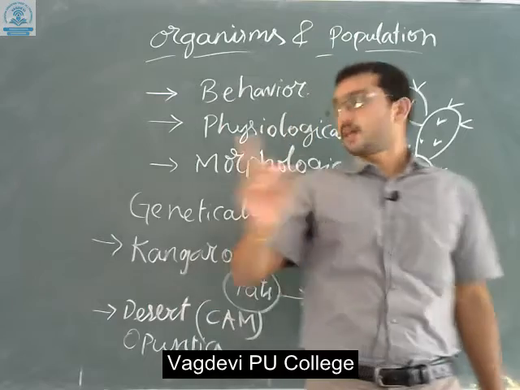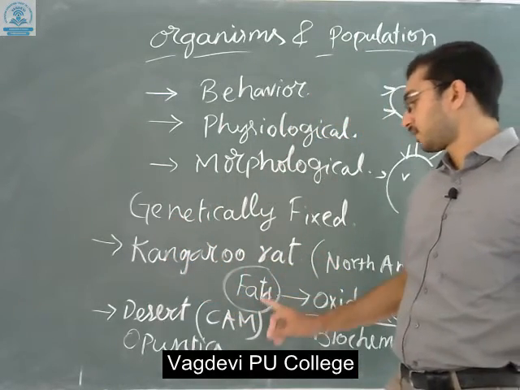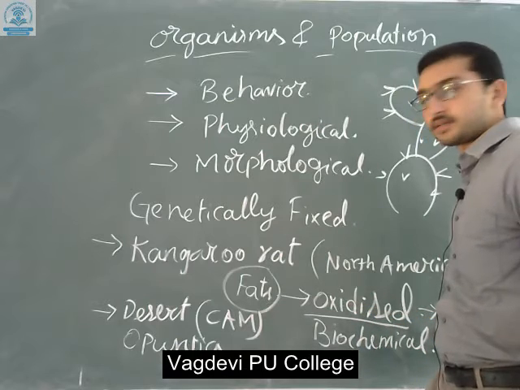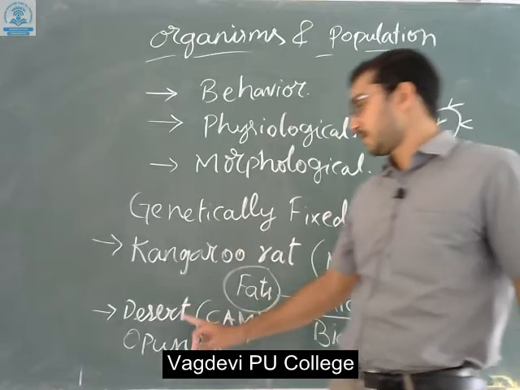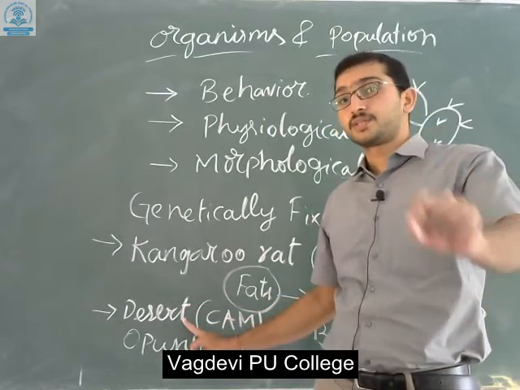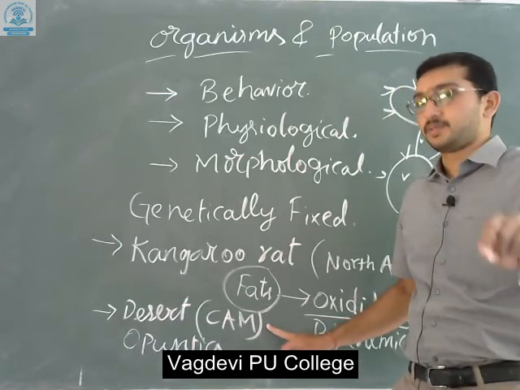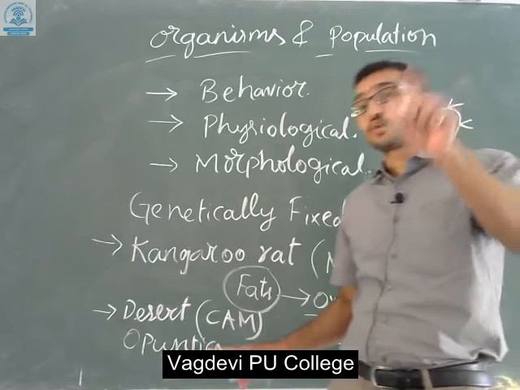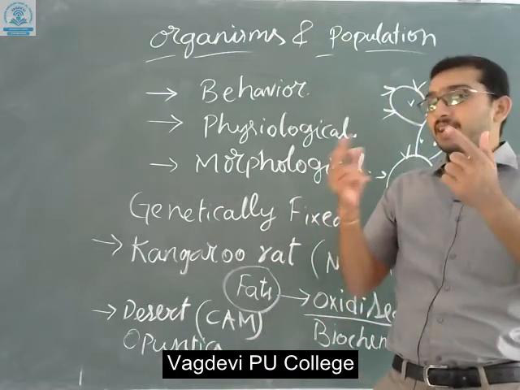A kangaroo rat has adapted to heat conditions by converting fats into water by a biochemical reaction known as oxidation. Even desert plants are habituated to high temperatures by different photosynthetic pathways, closing the stomata in the daytime and allowing them to open during night time.